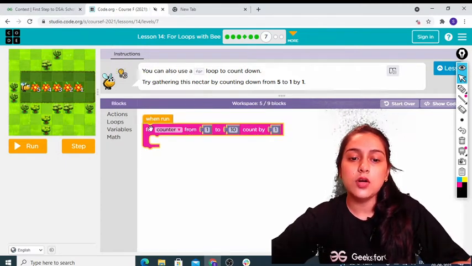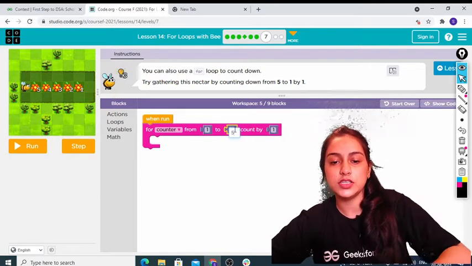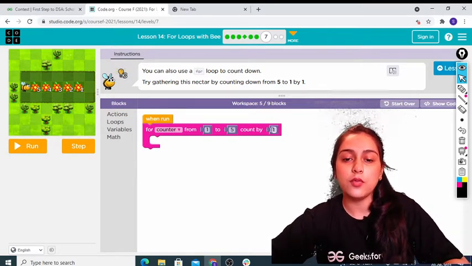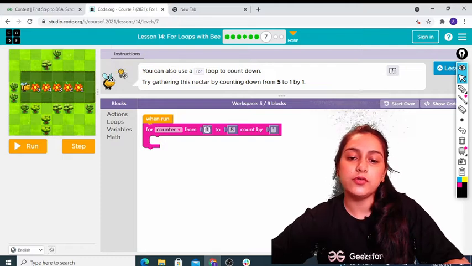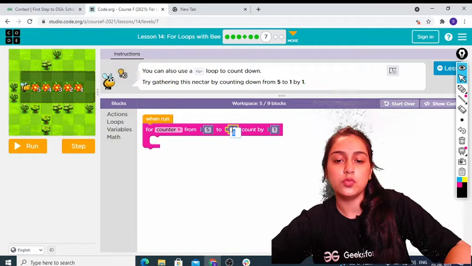Now for counter from 1 to 10, so first of all we are not going from 1 to 10, we are going 1 to 5, right? So I'll just change it to 5, and each time, no, not even 5, we are going from 5 to 1, so from 5 to 1.